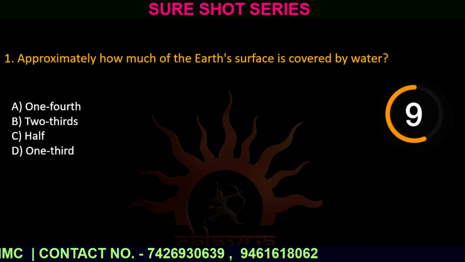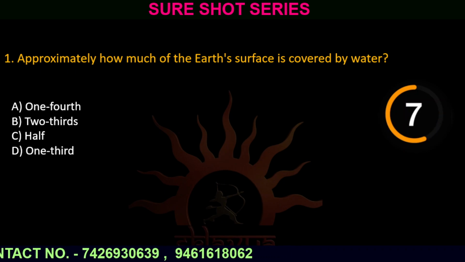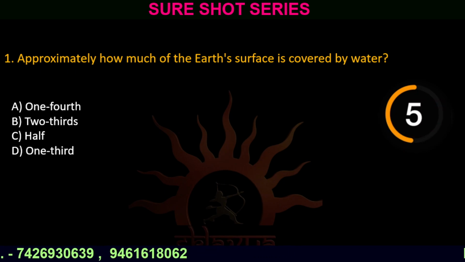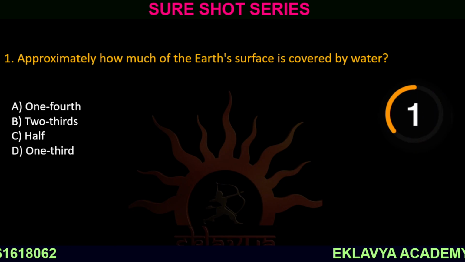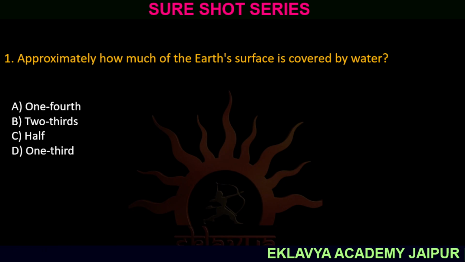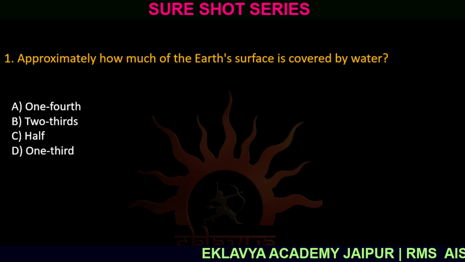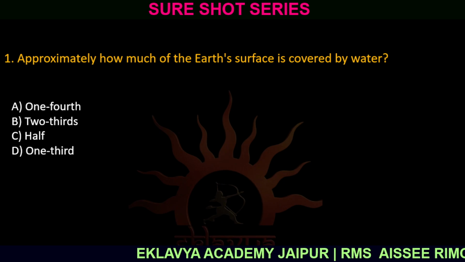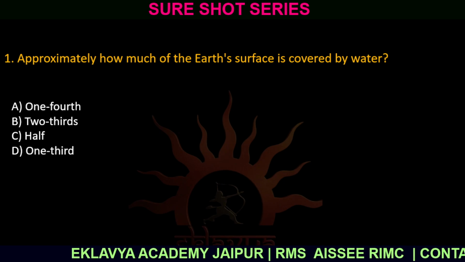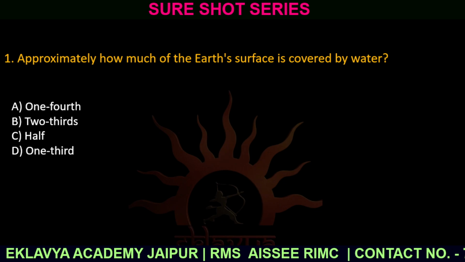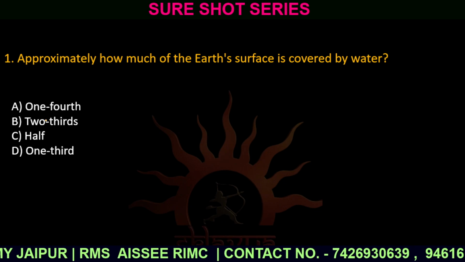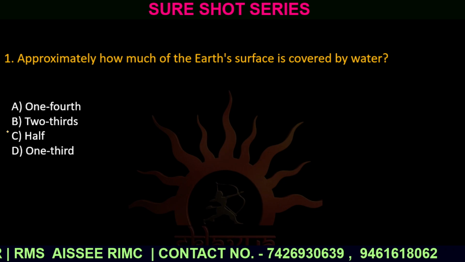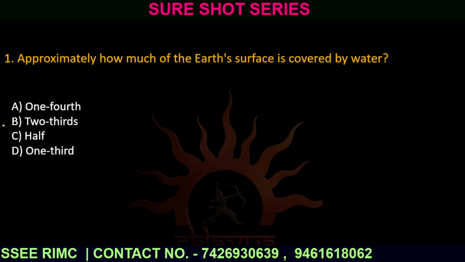Now let's move to MCQ. Question number 1. Approximately how much of Earth's surface is covered by water? Option A, 1/4. Option B, 2/3. Option C, half. And option D, 1/3. The correct answer is option B, 2/3.